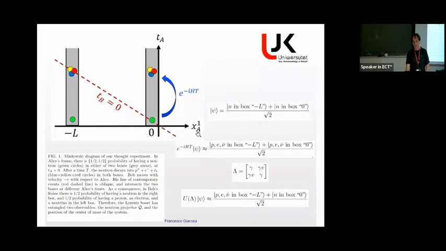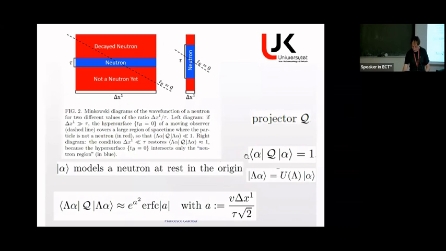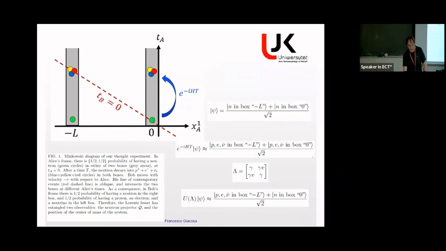Of course, if I consider the time evolution in Alice's frame, after a long time T, much longer than 10 minutes, I would have the proton, the electron, and the neutrino here, and also here. But what is the system as experienced by an observer moving with velocity minus v, for Bob?